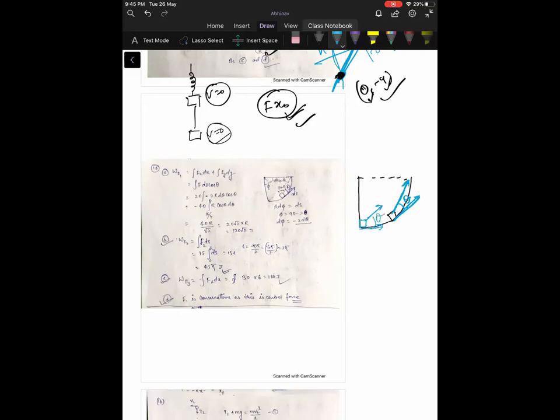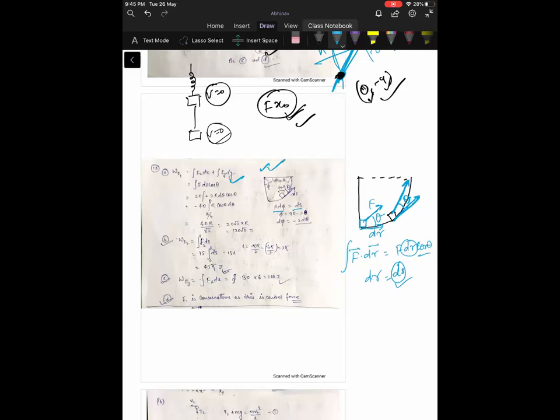So theta is actually changing, and you will have to integrate. So I'm integrating F dot dr, with F in this direction and dr in this direction. So F dr cos theta, where theta is the angle between them. How will you write dr? You can write dr or ds. I'm writing ds is equal to r d phi.